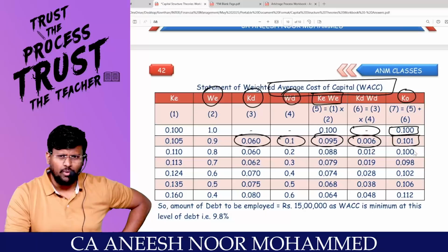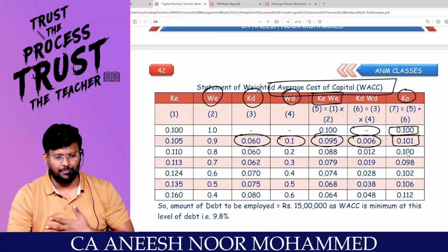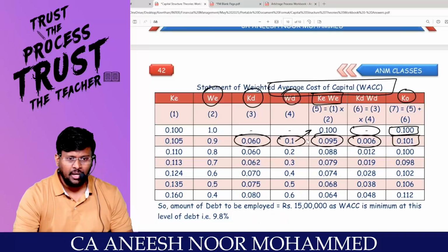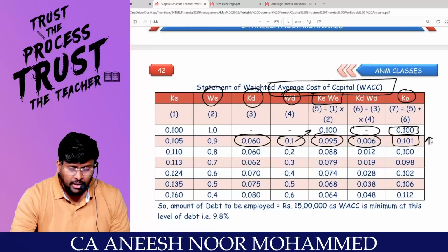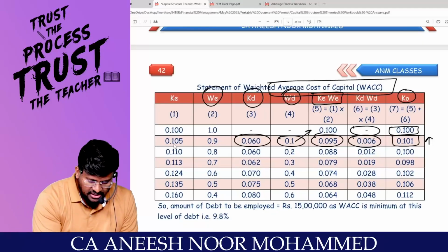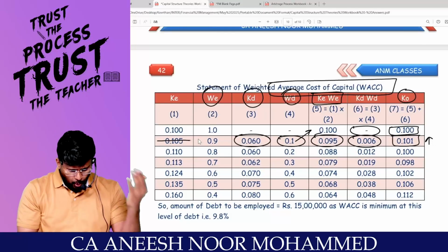My dear lovable students, that means if you inject 10% debt into the capital structure, KO increases. If KO increases, the value of the firm decreases. That means this is not the right option. Now again, I'm injecting debt into the capital structure.